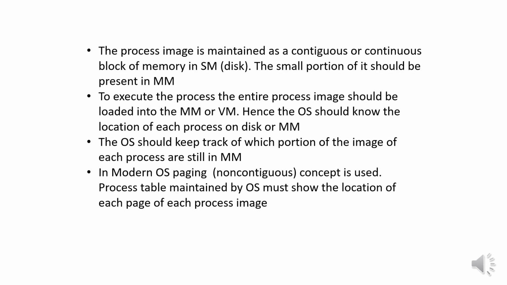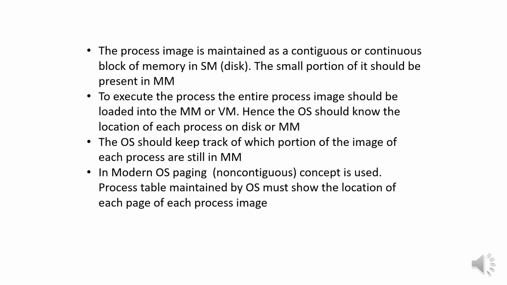The process image is maintained as a contiguous or continuous block of memory in secondary memory. A small portion of it should be present in main memory. To execute the process, the entire process image should be loaded into the main memory or virtual memory. Hence, the OS should know the location of each process on disk or main memory. The OS should keep track of which portions of the image of each process are still in main memory.